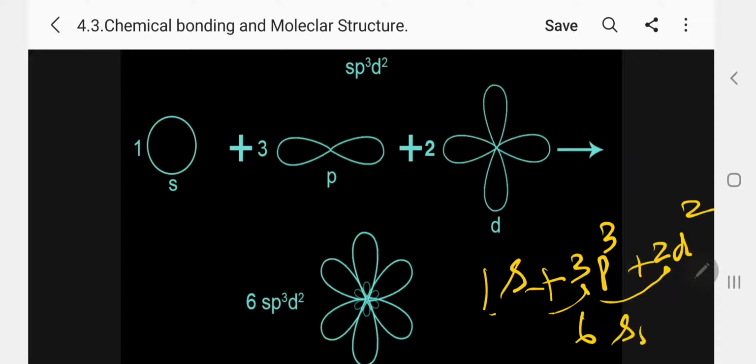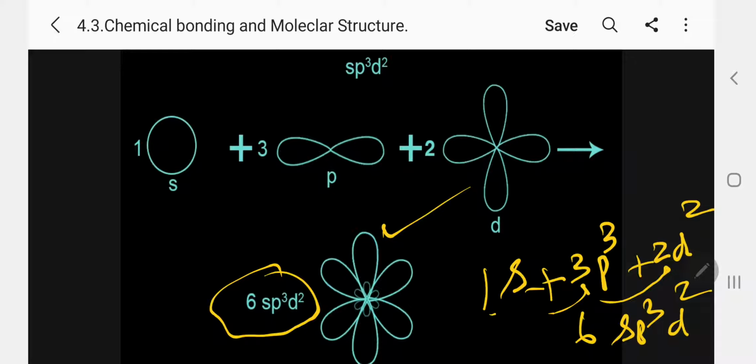Then sp3d2, 6 sp3d2. This is the shape of, the shape is octahedral shape. So how can we imagine octahedral?